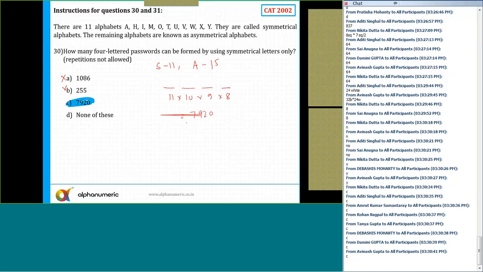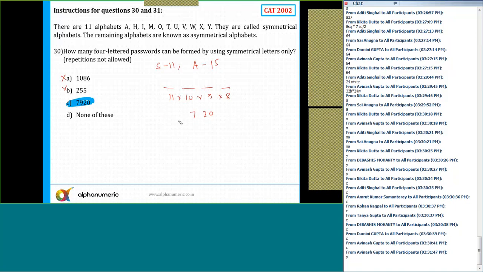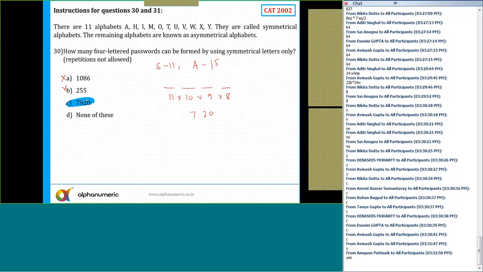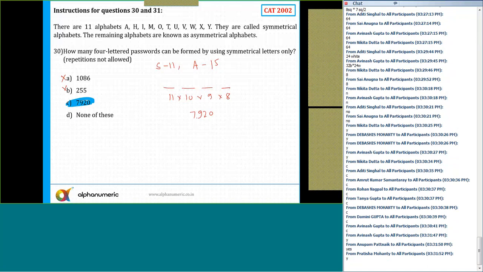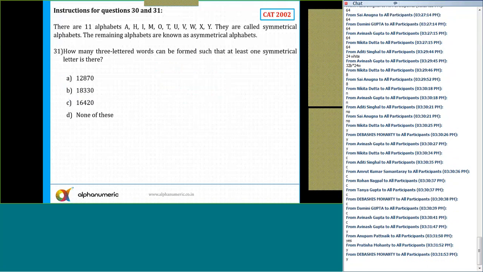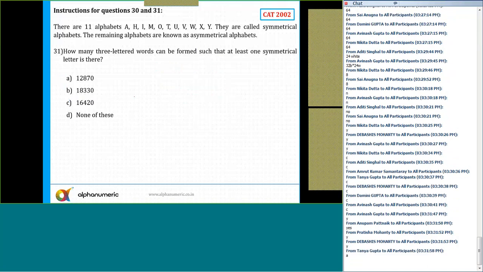Can I move to the next slide? Please tell me. This was a very simple one. What is the answer for question number 31?